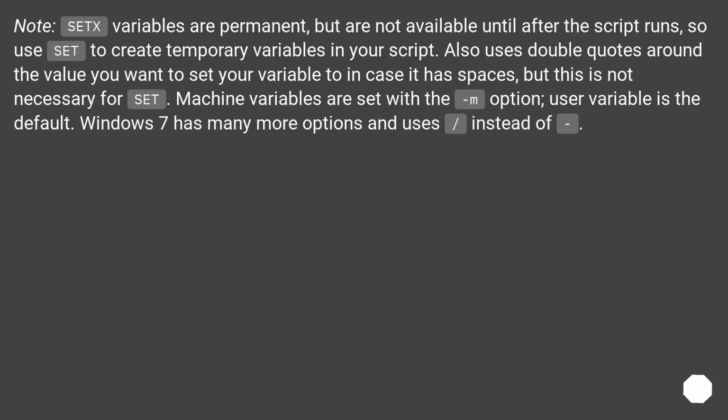Note: setx variables are permanent, but are not available until after the script runs, so use set to create temporary variables in your script. Also use double quotes around the value you want to set your variable to in case it has spaces, but this is not necessary for setx. Machine variables are set with the /M option, user variable is the default. Windows 7 has many more options and uses setx instead of set.